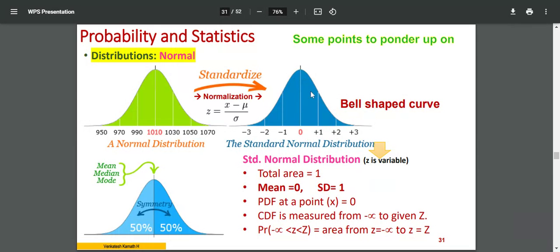Now, the beauty of this bell-shaped curve, this is called the Gaussian curve. You should know the name also, Gaussian curve, or bell-shaped curve. This particular thing, in the next few slides, I'll give you the properties and all explanations on this, which will be useful for you to solve the problems.